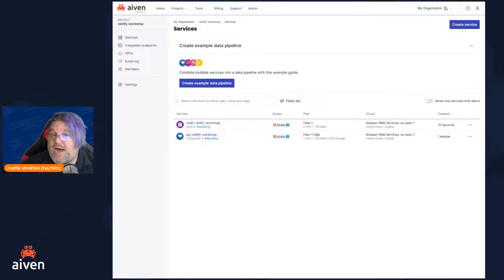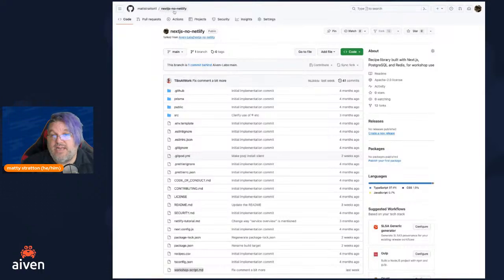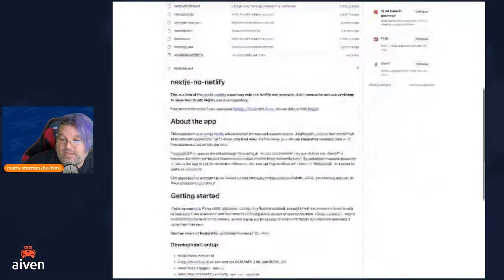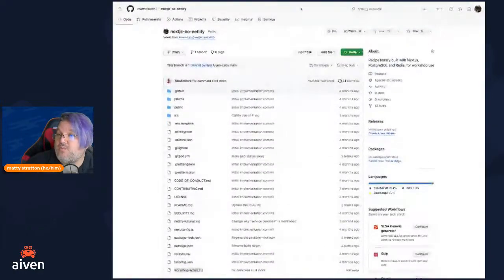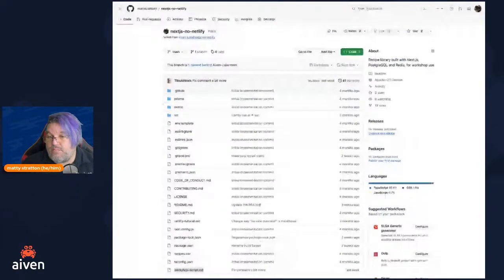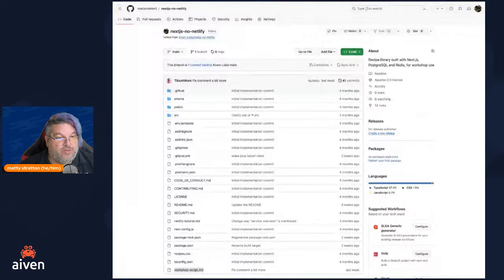So the next thing that we need to do is take a look at the repository, if you've cloned it down, which looks like this. I've already forked this, so it's under my other GitHub account here. We can see the repository that we're going to be working with, and then I'm going to show you my Visual Studio and my editor. I'm actually using something called Gitpod, so my editor is all in my browser. That just makes my life a little bit easier. The same principle would apply if you're using Visual Studio Code. You can use any development environment you like. You're going to need a terminal, and you're going to need something to edit your code with, right?